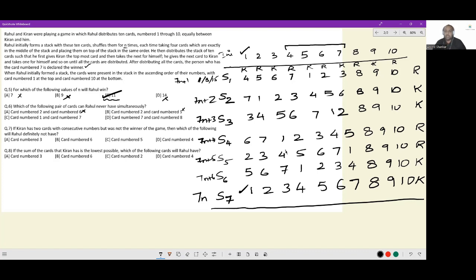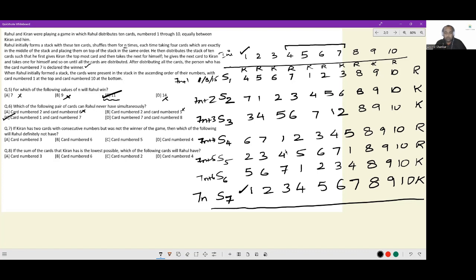How about card number 1, card number 7? Rahul and Karthik are distributing 1 and 7. And finally here, Karthik has 1 and Karthik has 7. So can I say, under no case, regardless of when you end up distributing, card numbered 1 and card numbered 7, both will not be with Rahul. They can potentially be with Karthik if we distribute it after 7 shuffles, but they will never ever be with Rahul. So this has to be the answer.